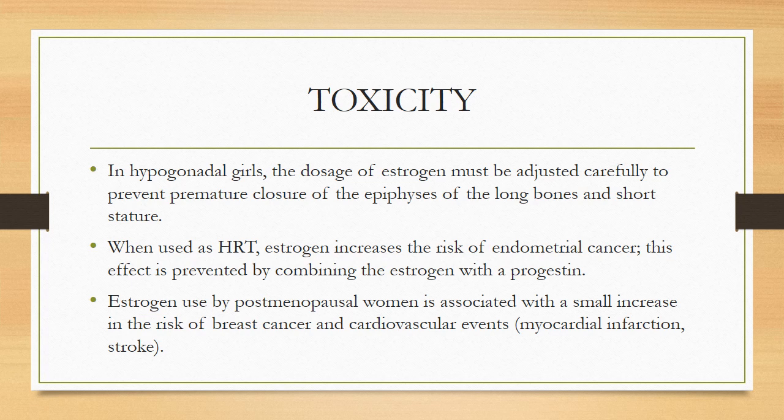Now, the toxicity of estrogens. In hypogonadal girls, the dose of estrogen must be adjusted carefully to prevent premature closure of epiphyses of the long bones and short stature. When used as hormone replacement therapy, estrogen increases the risk of endometrial cancer. This effect is prevented by combining the estrogen with progestin. Estrogen use by postmenopausal women is associated with a small increase in the risk of breast cancer and cardiovascular events like myocardial infarction and stroke.